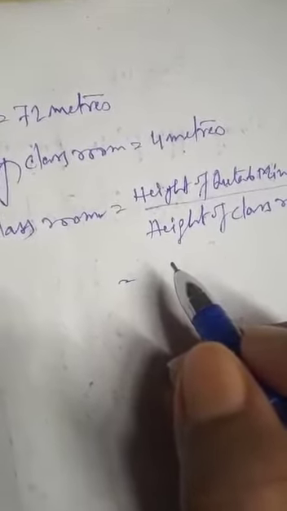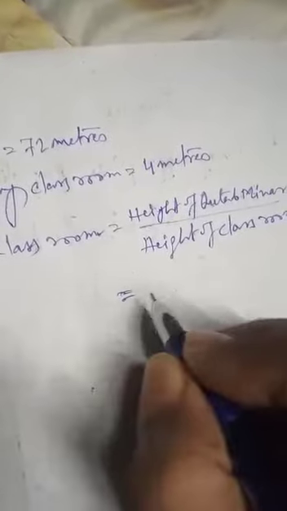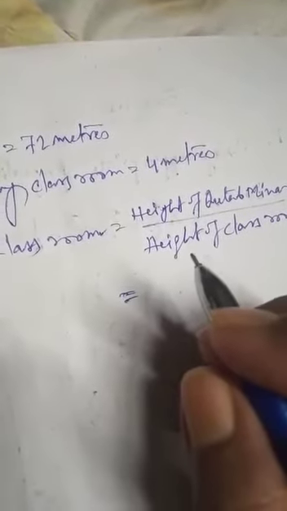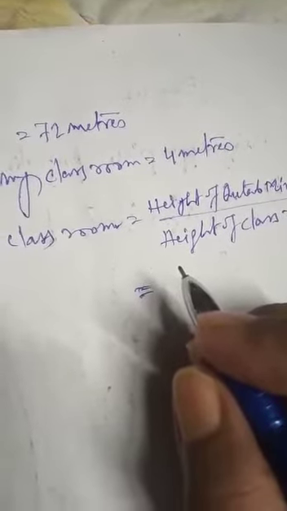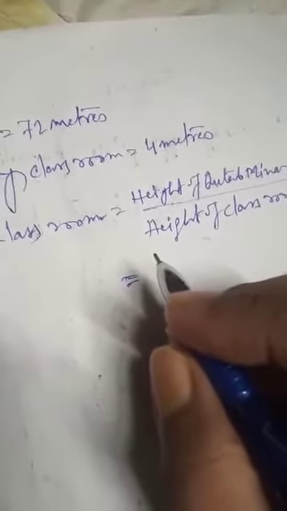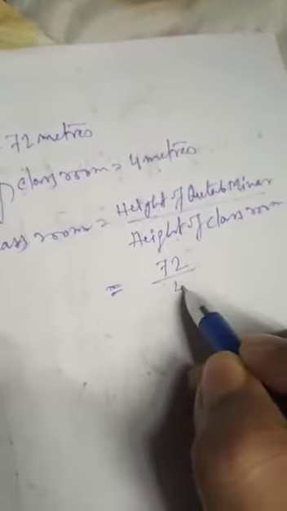just below the picture, the height of the Qutub Minar is given. So how many rooms can we place on the top of the other, so that it will be the equal height of Qutub Minar? Okay, so what we will do? We will just divide the height of Qutub Minar by the height of the classroom. Okay, so it will be 72 by 4.